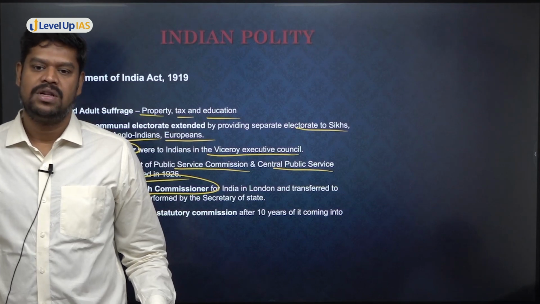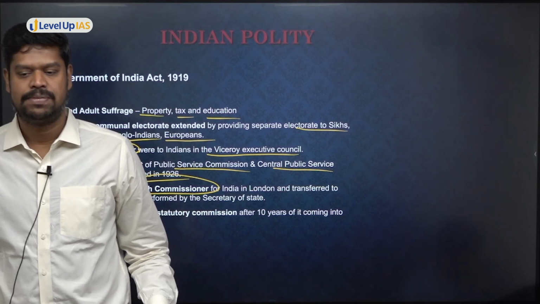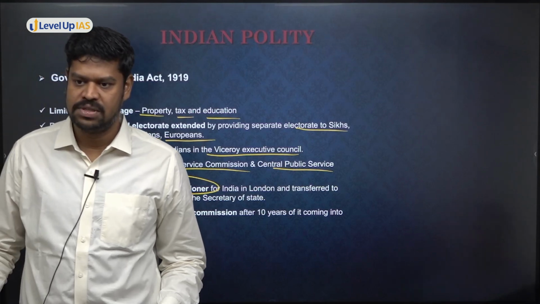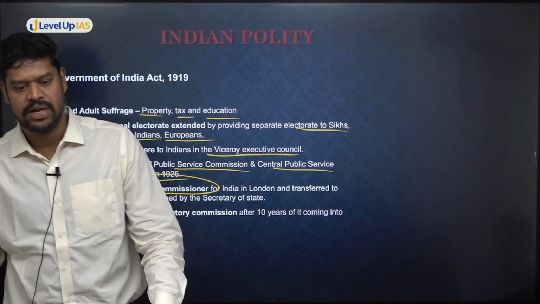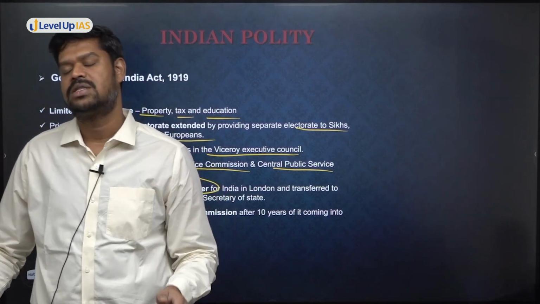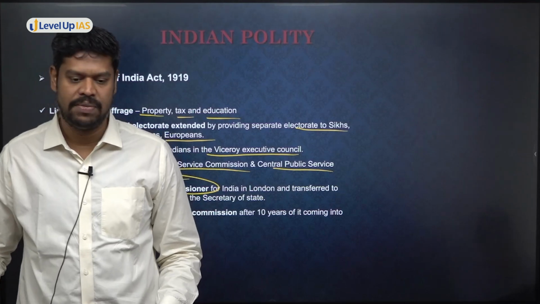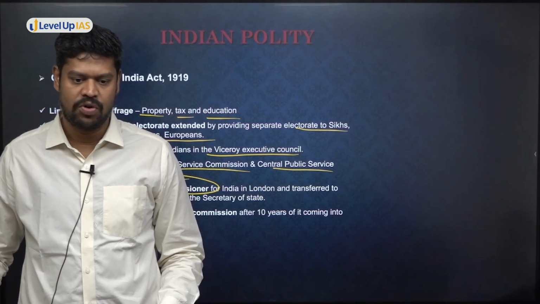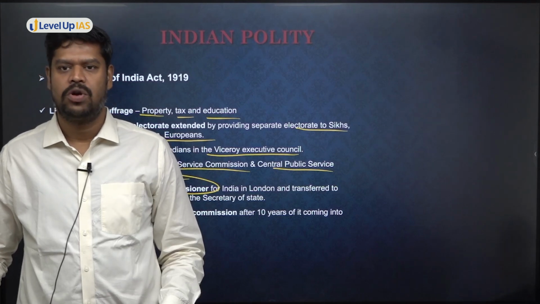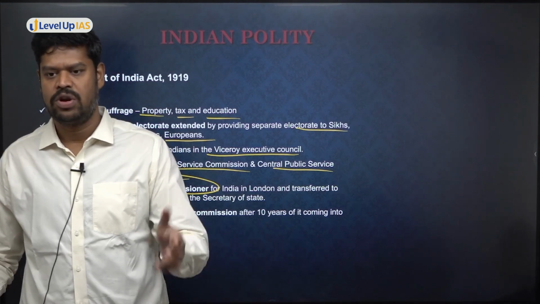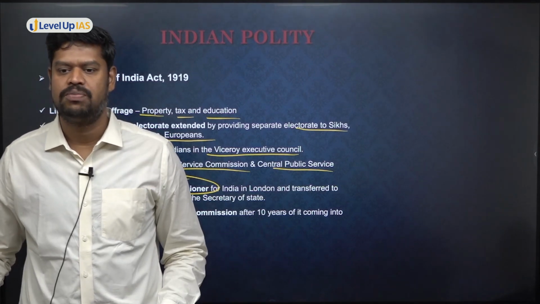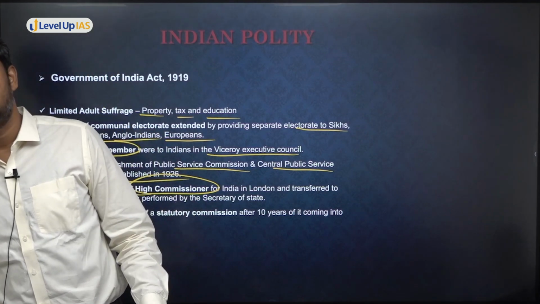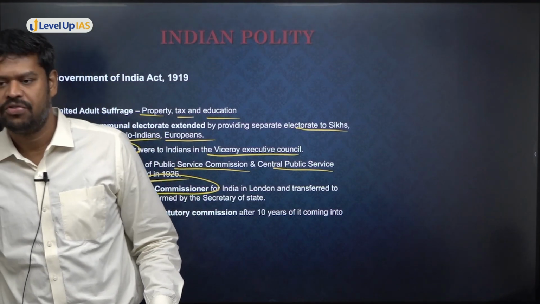And apart from that, they also expanded the system of communal electorate, which was earlier only for the Muslims. Further, they expanded it to other communities. And they extended the system of direct election also, but with limited adult franchise. For the first time, bicameralism was brought in. So these are all important changes, and then they brought in the office of High Commissioner and the Public Service Commission. So all these changes were brought in. Is it clear till this point of time?